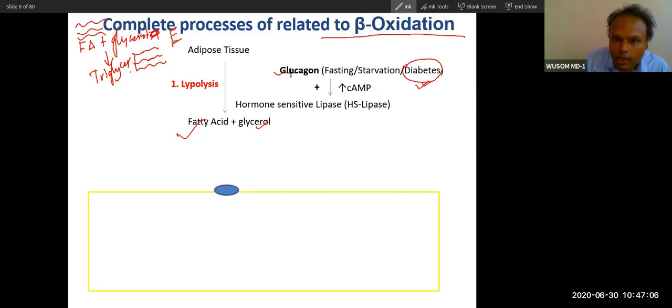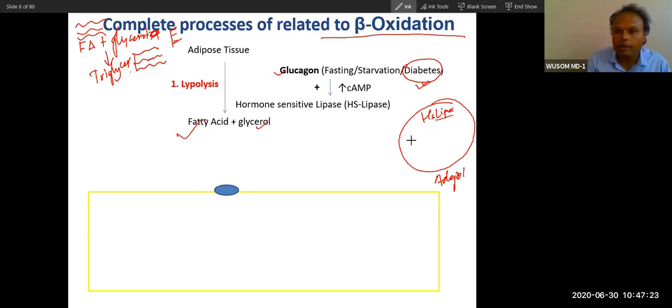You can see this hormone will activate an enzyme that is present inside the adipocytes. It is present in the adipocyte. This is called hormone sensitive lipase. This is a type of lipase, different from the lipase that you studied in digestion of fat in intestine. So this glucagon will phosphorylate this lipase, because glucagon always does phosphorylation, and then it will activate this lipase enzyme, HSL, hormone sensitive lipase.